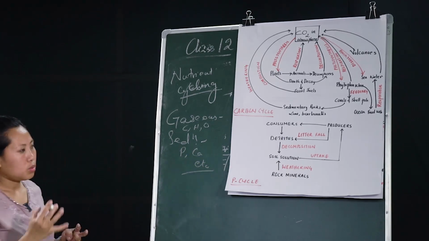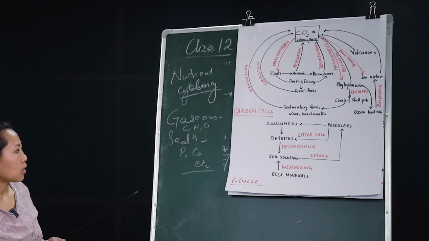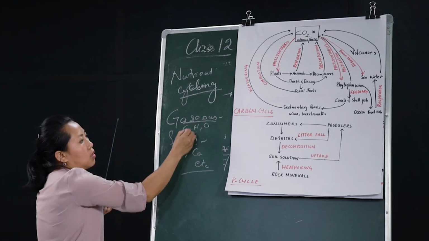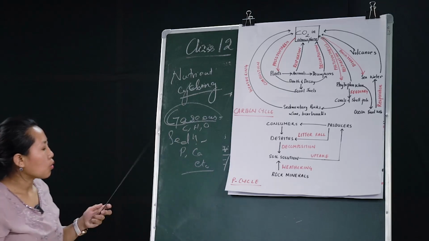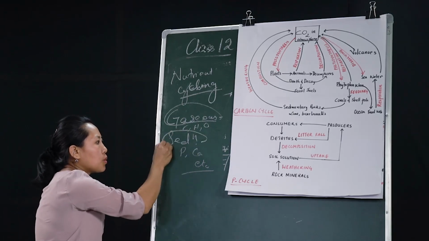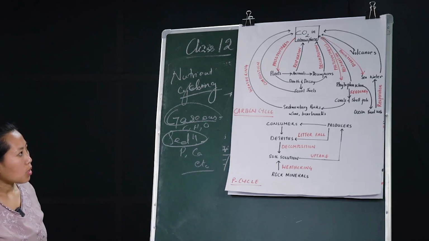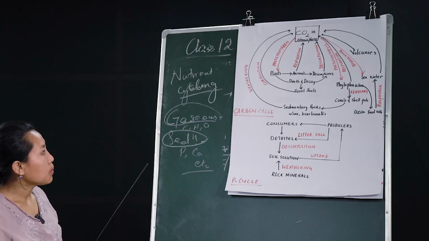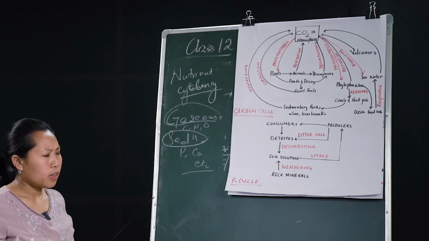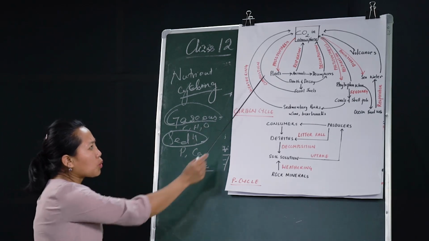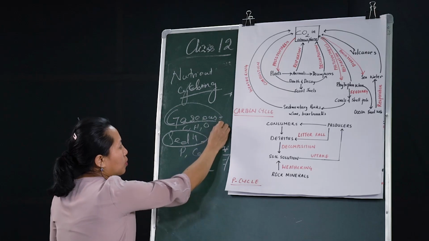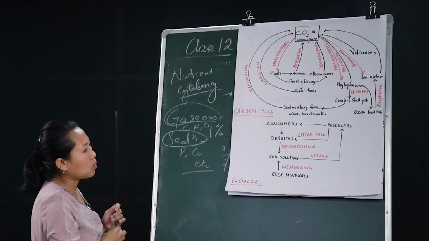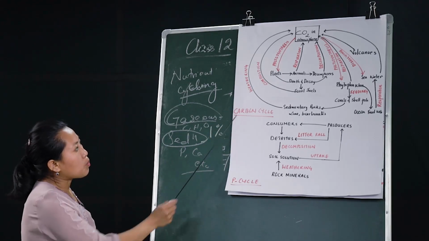So quickly, let's look into the gaseous cycle, taking the example of the carbon cycle. In the gaseous cycle, the storehouse or reservoir is the atmosphere, and in the sedimentary cycle, the reservoir is the rocks. Carbon is an important constituent of the cell or the protoplasm. It exists in elemental state in graphite and diamond form. Carbon is present in the atmosphere in carbon dioxide form, constituting about 1% of the total global carbon, and it is absorbed by the plants during the process of